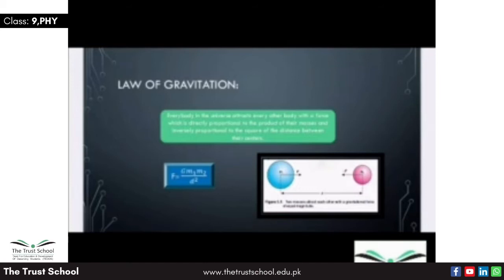As you can see, the formula is F equals G m1 m2 over d square. m1 and m2 are the masses of the bodies, d is the distance between the centers of the masses, and G is the universal constant of gravitation. By using this formula, one can calculate the force of gravitation.